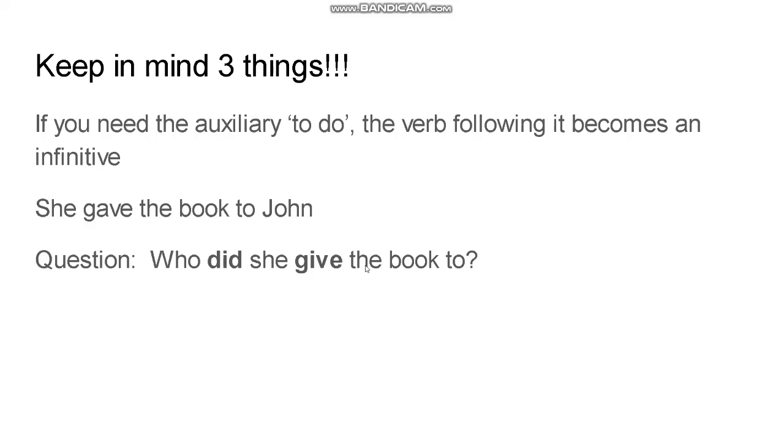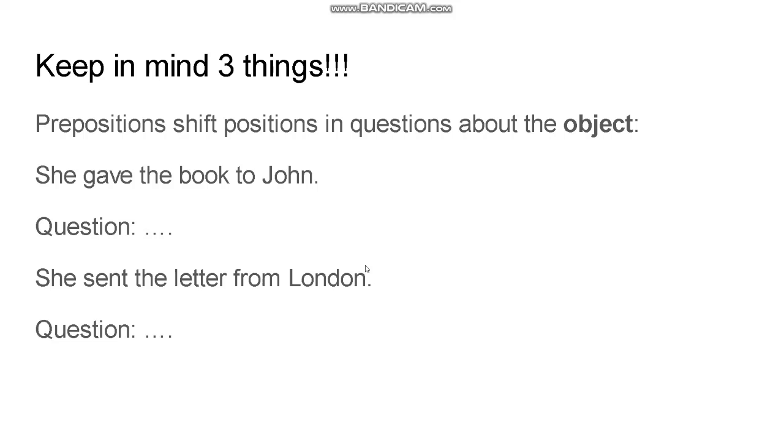That's wrong. Second thing to keep in mind is that prepositions shift positions if you question about the object. So she gave the book to John. Suppose you don't know who she gave the book to, then this changes into something. You don't say, did she give the book to who? That sounds a bit odd. If you say she sent the letter from London, then you don't ask, did she send the letter from where?